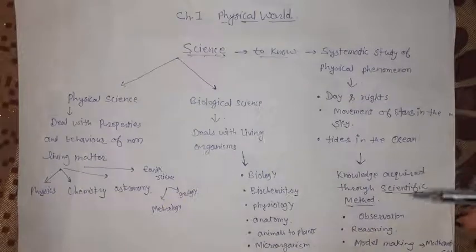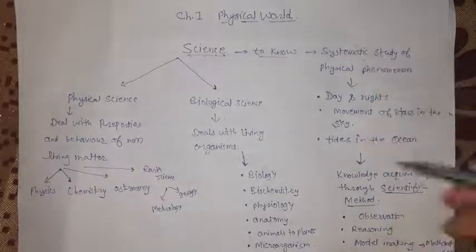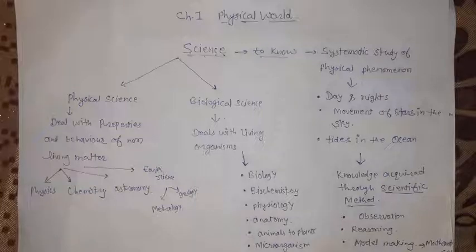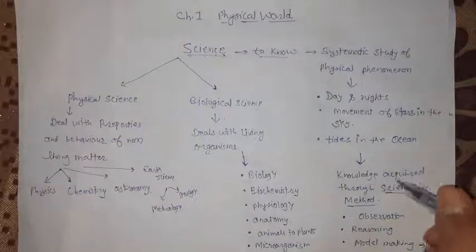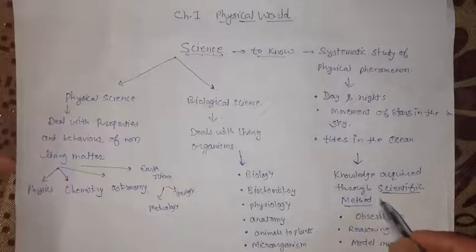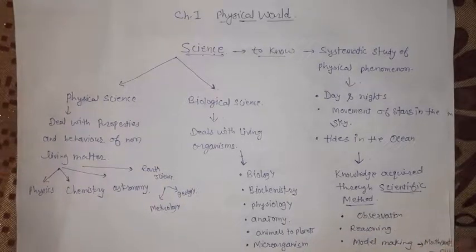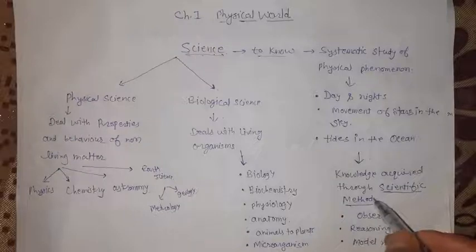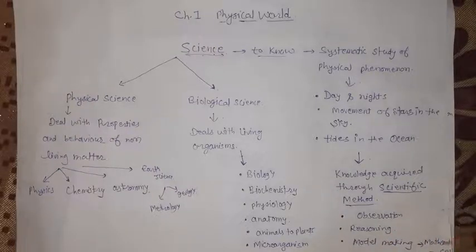All these questions, students, which were in our mind, we started to get knowledge about them with the help of a method. And this method we call the scientific method. Now why is this said to be a scientific method? For example, there is day and night formation.